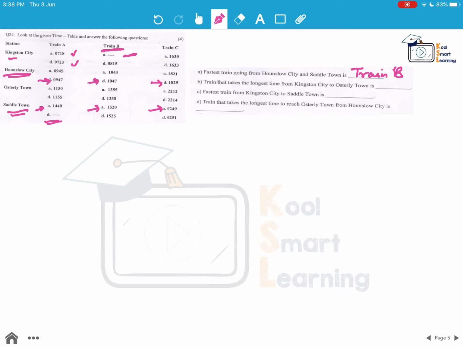The second part of the question is: the train that takes the longest time from Kingston City to Austerley Town. So from Kingston to Austerley, we'll take this departure time and the arrival at Austerley City, and we'll subtract the departure time from this arrival time and find out how much time it is taking.